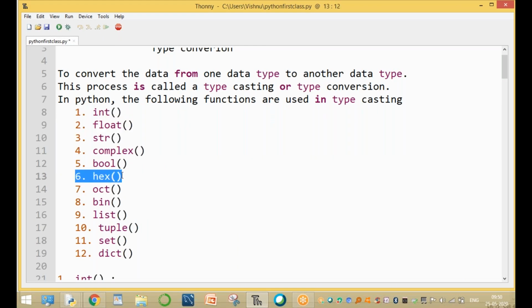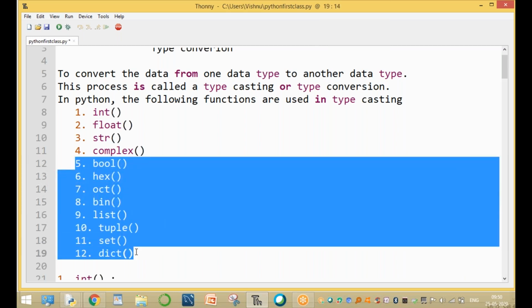Sir, what is hexadecimal type? I'll explain that tomorrow, not today. And what is octal? What is bin, for binary type? What is list? What is tuple? What is set? What is dict? All these are explained in the next session, not today's session.